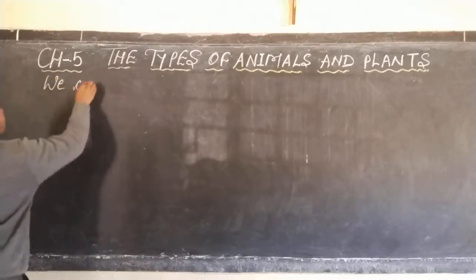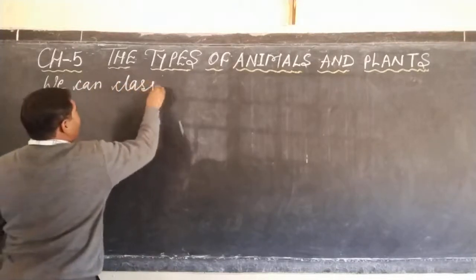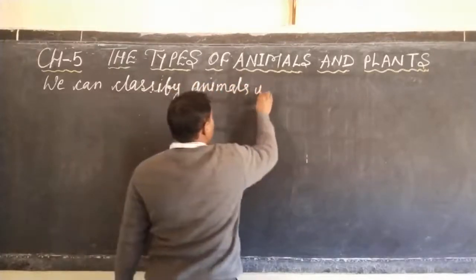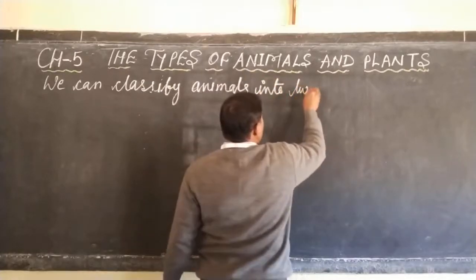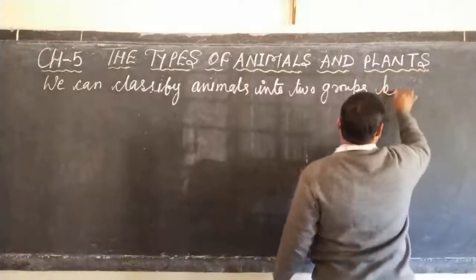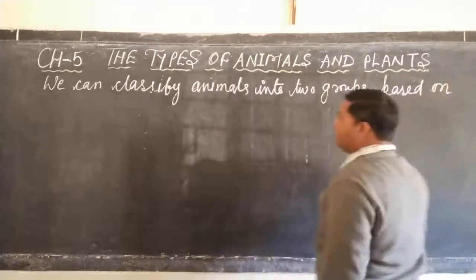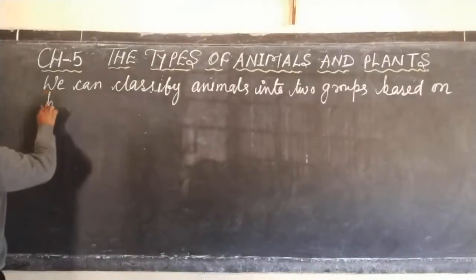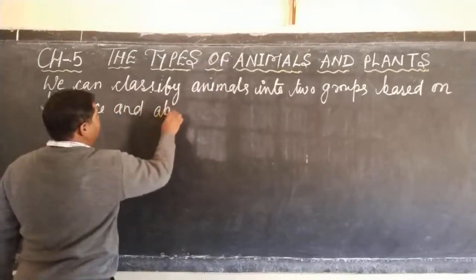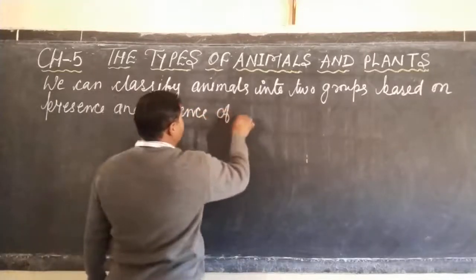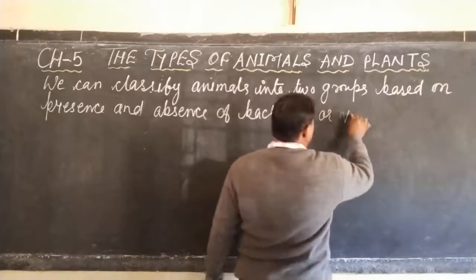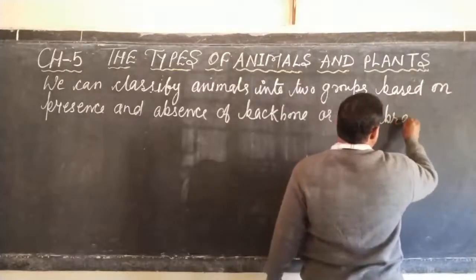We can classify animals into two groups, based on presence and absence of backbone or vertebral column.